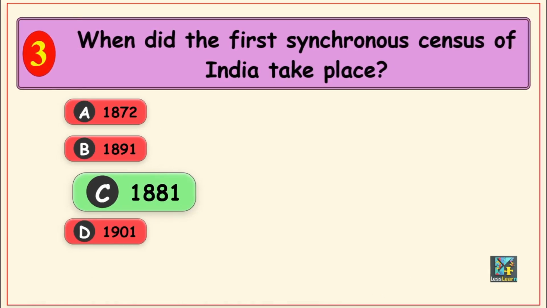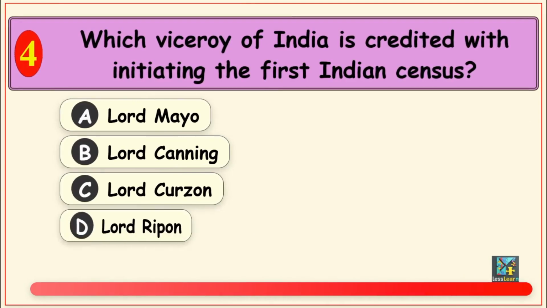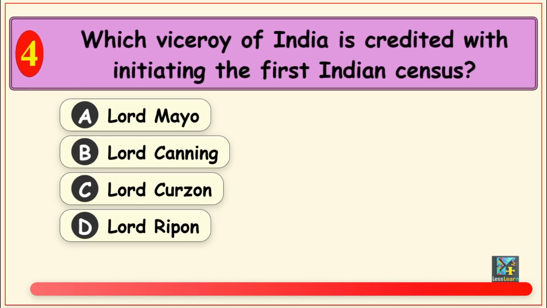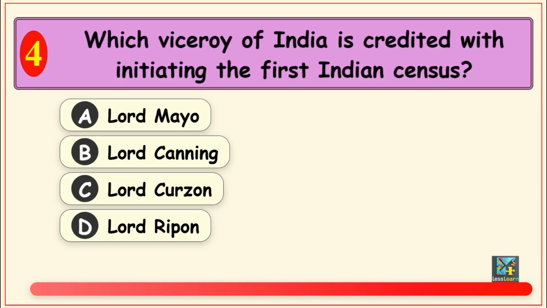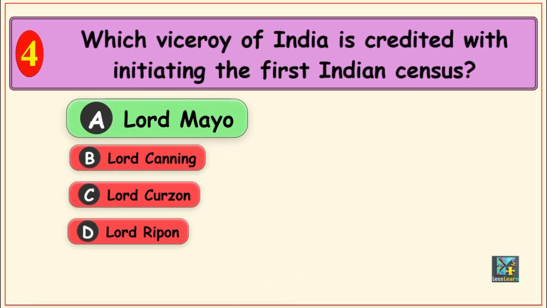Let's move on. Which Viceroy of India is credited with initiating the first Indian census? Options are, Option A, Lord Mayo, Option B, Lord Canning, Option C, Lord Curzon, and Option D, Lord Ripon. The correct answer is, Option A, Lord Mayo.